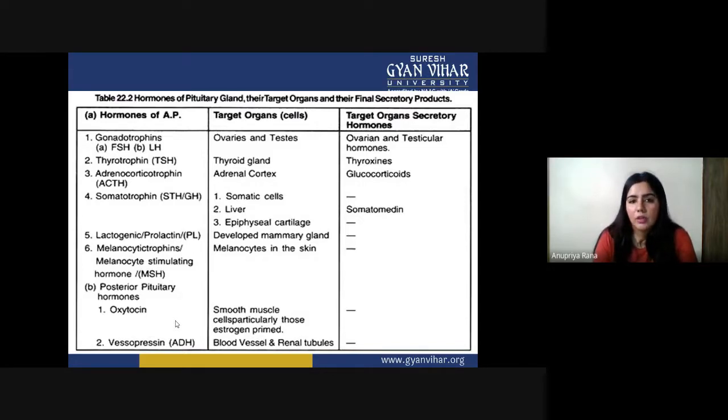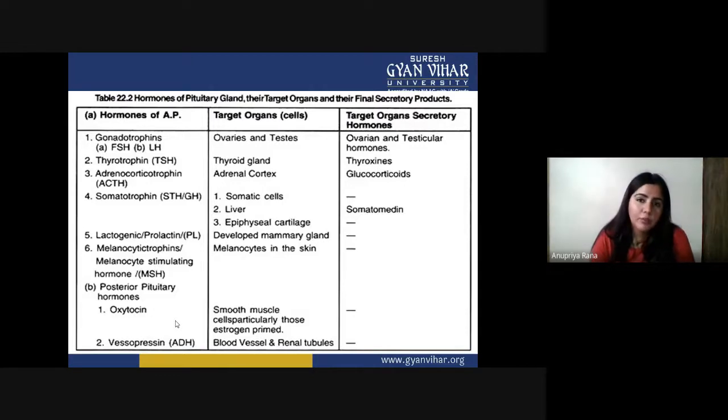Adrenocorticotrophin has the adrenal cortex as target organ, and glucocorticoids are the hormones secreted by the adrenal cortex. Somatotrophin, STH or GH, has target organs like somatic cells, liver, and epiphyseal plates, and they secrete somatomedin. So these are the particular kinds of hormones secreted by the AP.